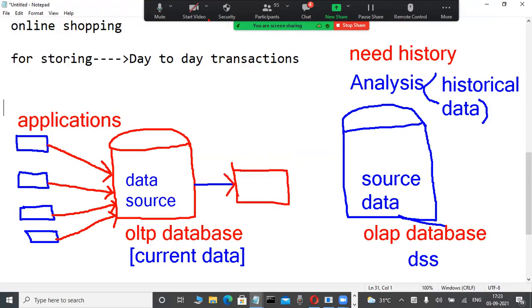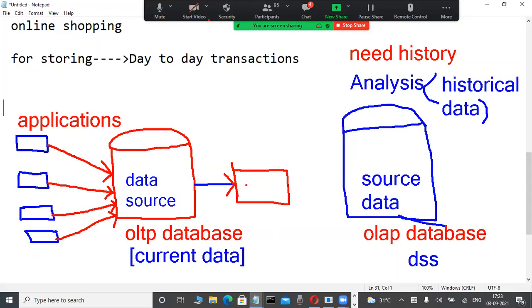Some tools are used here, and through those tools they modify the data. They store the data in data warehousing technology. OLAP means data warehousing applications, with staging areas, data marts, and many other things. For moving data from OLTP databases into OLAP databases, how can we do it?